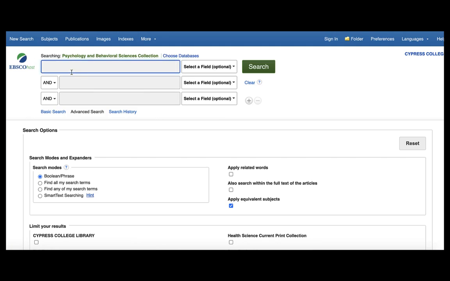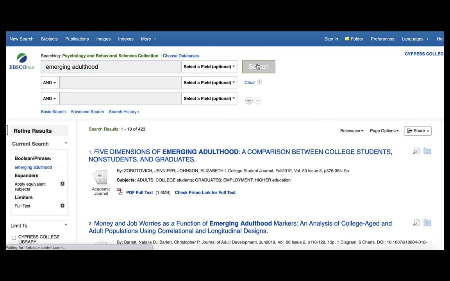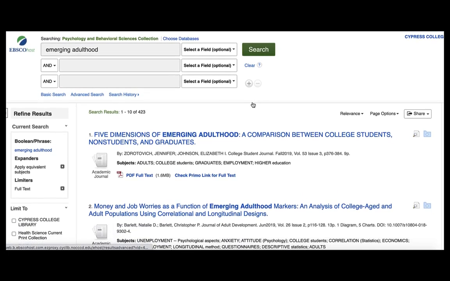If you already have a topic, you can go ahead and search it directly in the box here. I'm going to put in my topic keyword of emerging adulthood. With this database, I like to put in my keyword, my general topic idea, then browse the results. We have over 400 results.